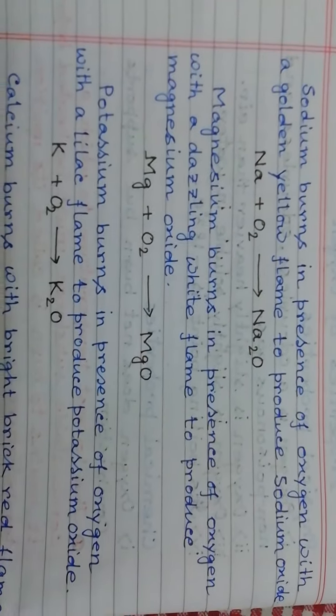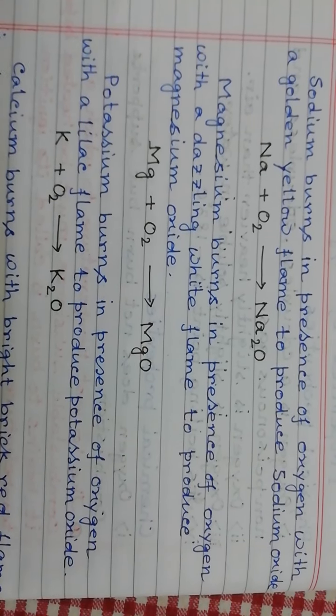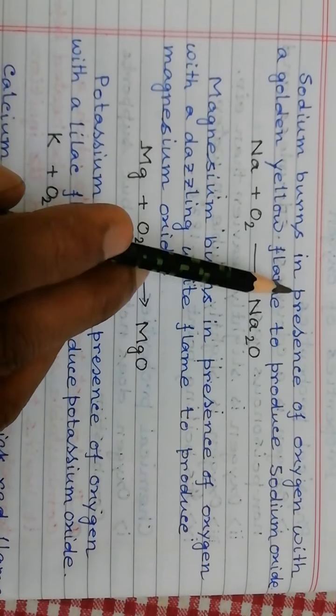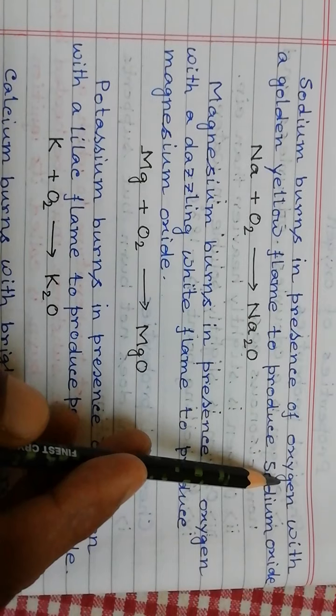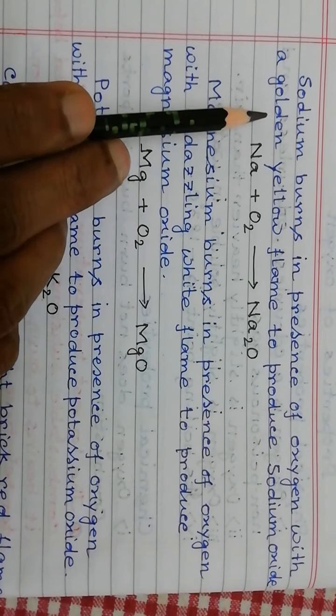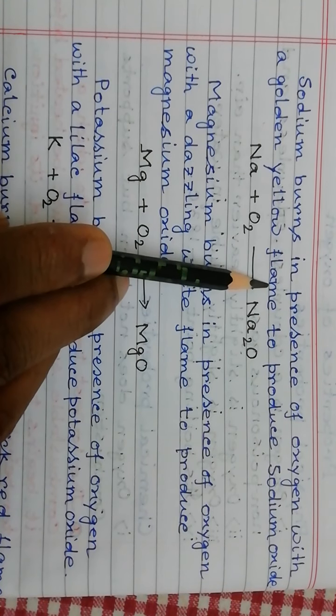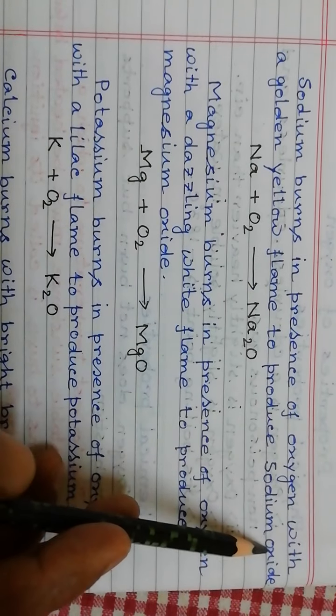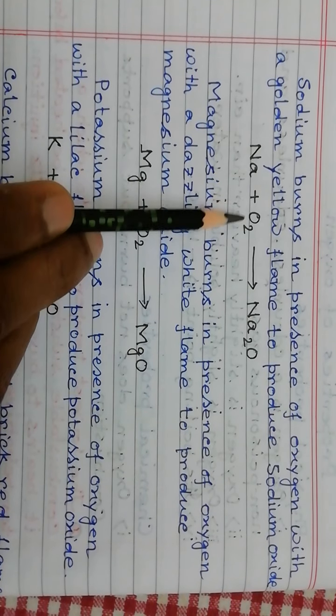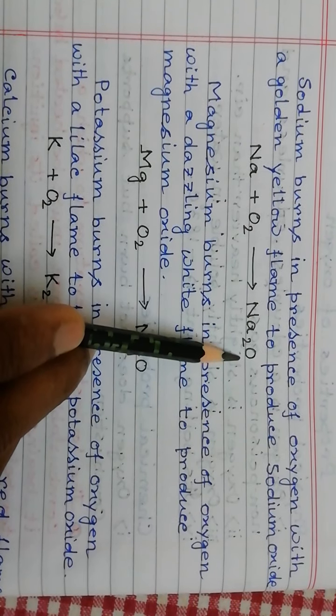Now take examples. When sodium burns in the presence of oxygen, it burns with a golden yellow flame and produces sodium oxide.